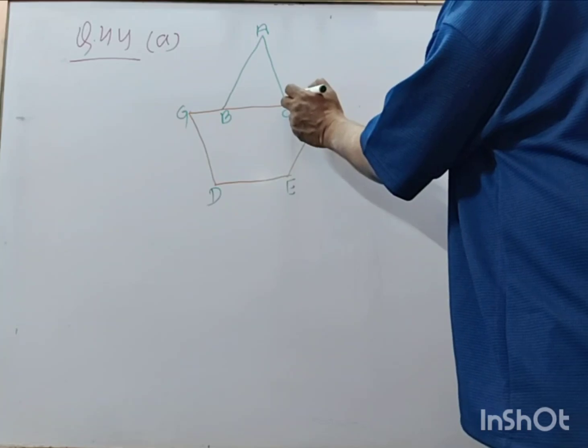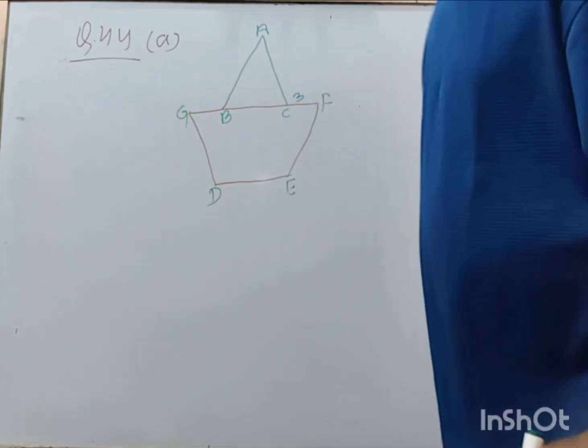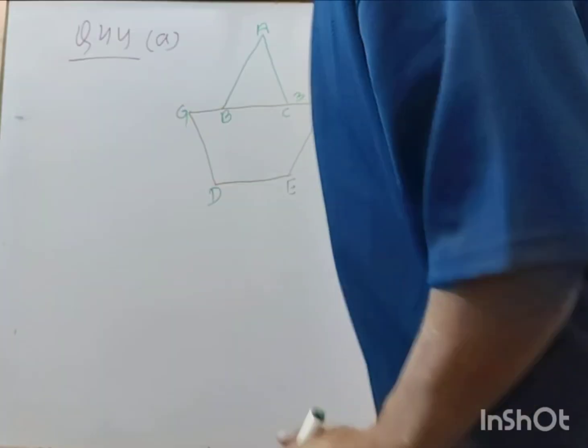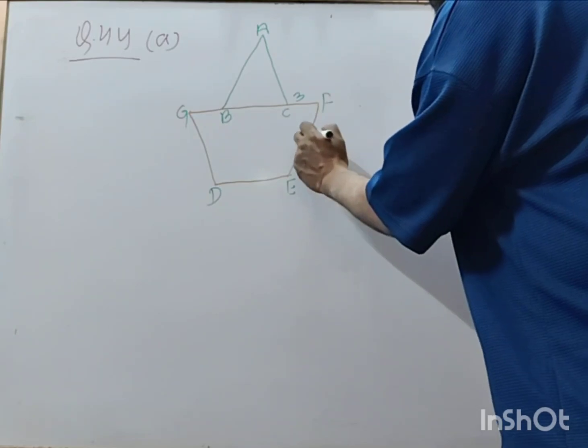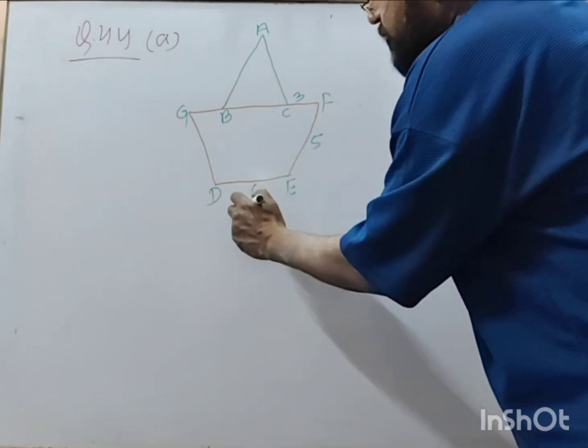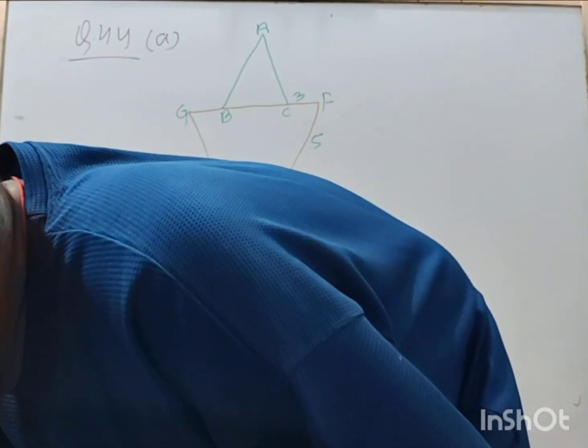This is of 3 centimeter. This is of 5. This is of 6. Right?